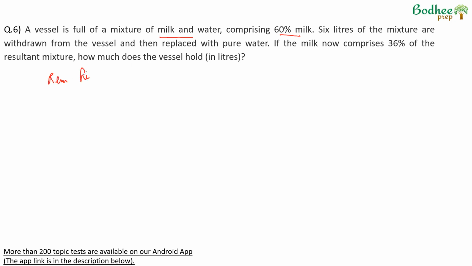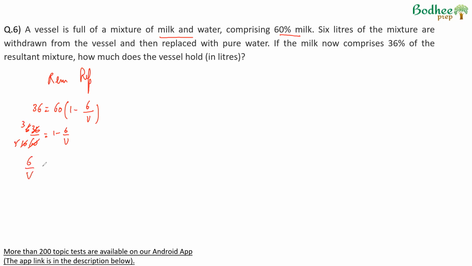removal replacement, we'd say the final concentration of milk, because water is being added, is 36%, initial was 60%, into 1 minus volume removed upon total volume. So if we solve this, we'll get 36 by 60 is equal to 1 minus 6 by V. 36 by 60 becomes 6 by 10 or 3 by 5.